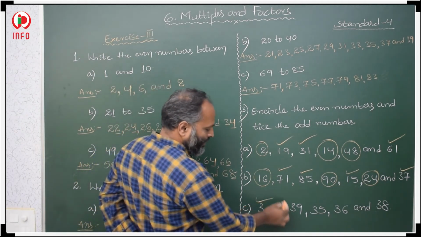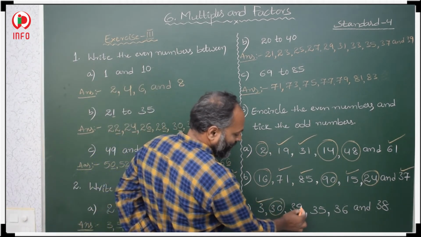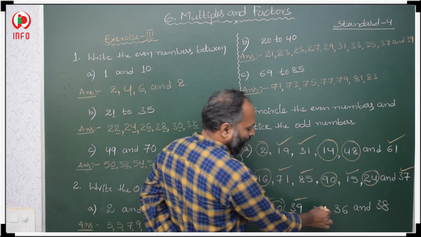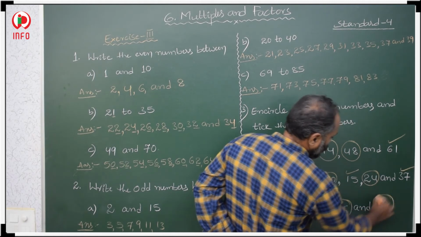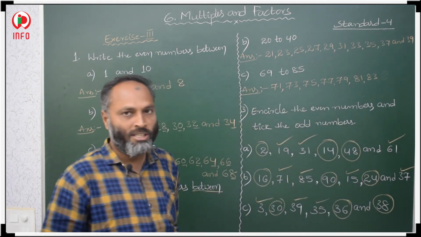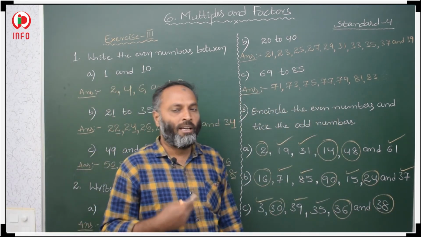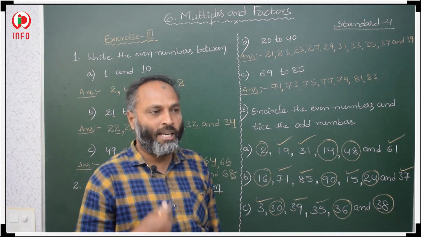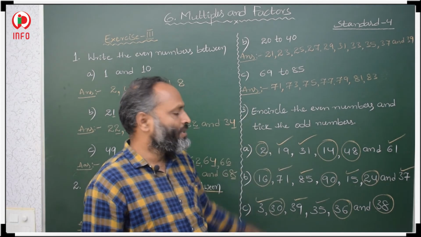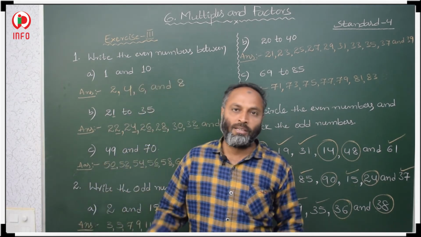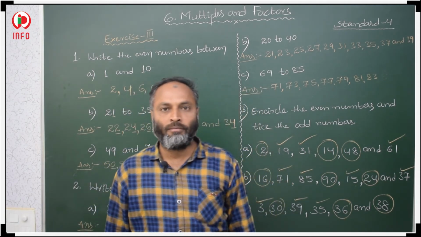3, odd number. 0, even number. 9, odd number. 5, odd number. 6, even number. 8, even number, okay. Only the ones place, check what is there in the ones place, and if even is there then circle it, and if odd is there then make a tick mark, okay. So in this way we have to decide even numbers and odd numbers, okay.